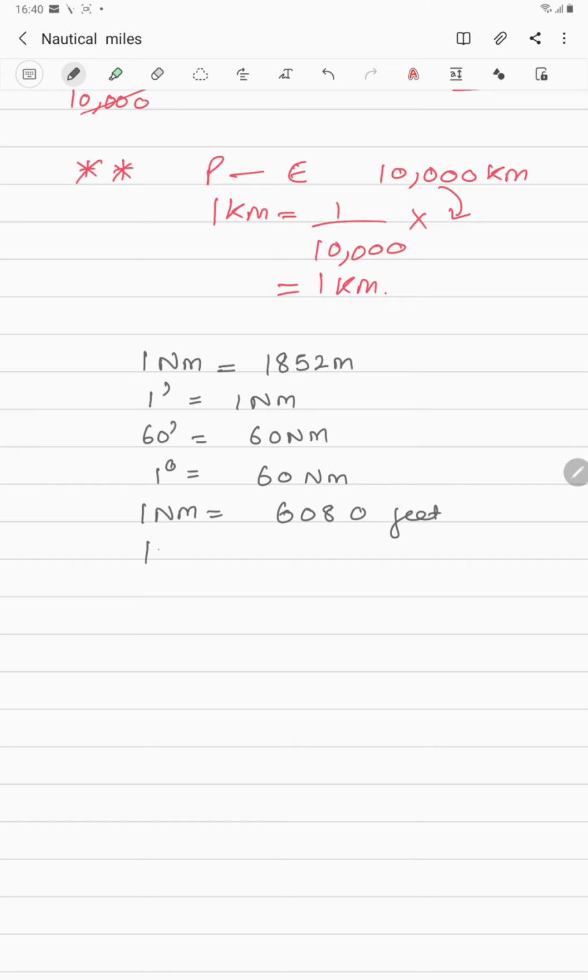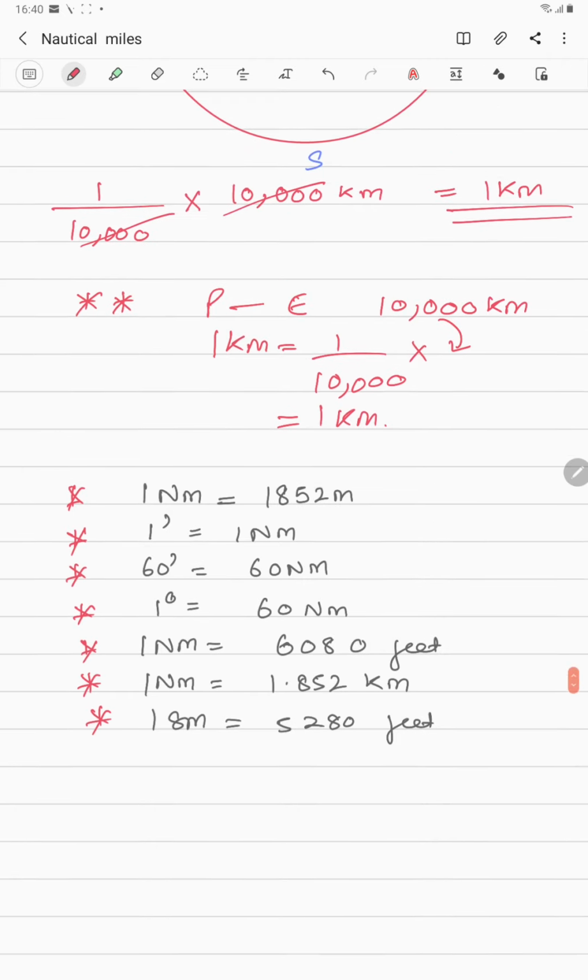That is important. And a nautical mile is 1.852 kilometer, and one statute mile is 5280 feet. So these are the important values that you have to memorize very well in order to perform well in basic navigation.